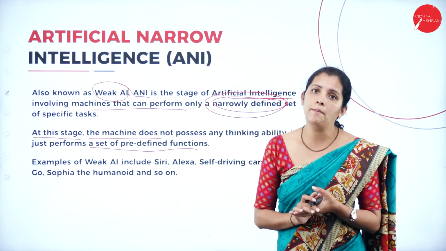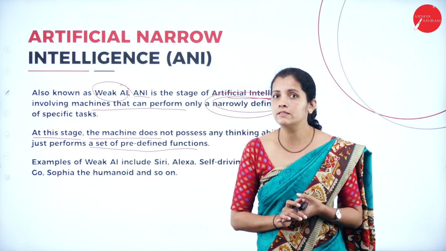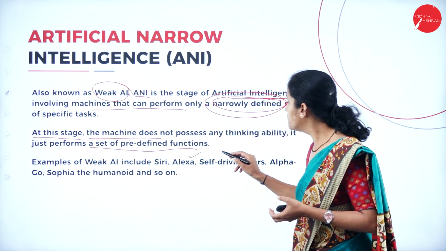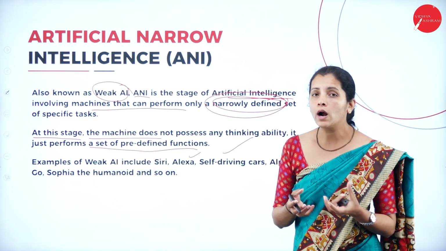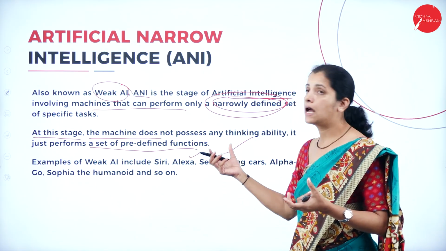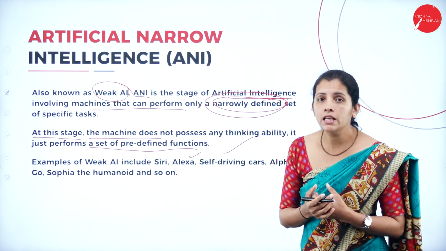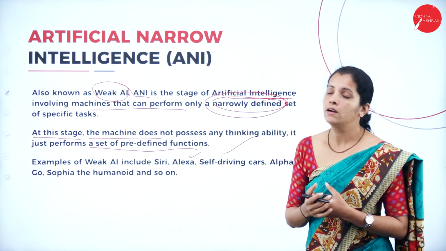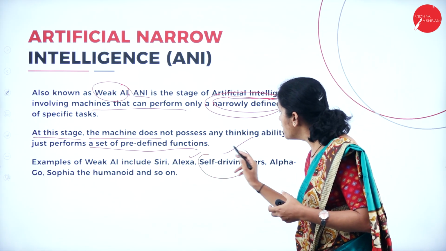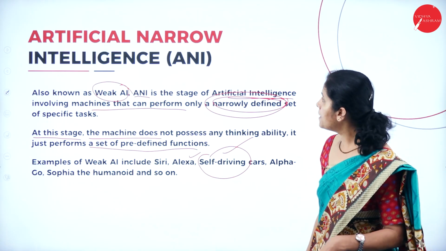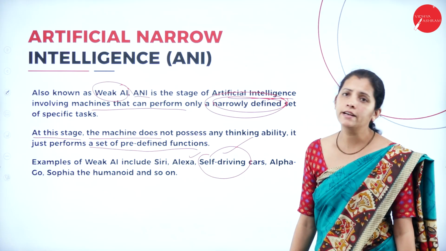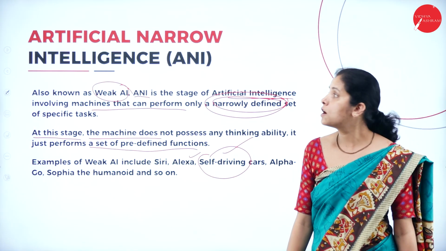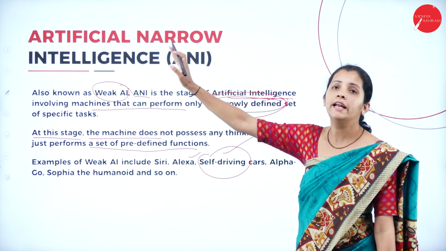The best example here I can consider is Alexa, self-driving car, or Siri. So what are Siri as well as Alexa? They are nothing but virtual assistants. And self-driving cars, these are examples of a narrowly defined set of specific tasks, or narrow intelligence.